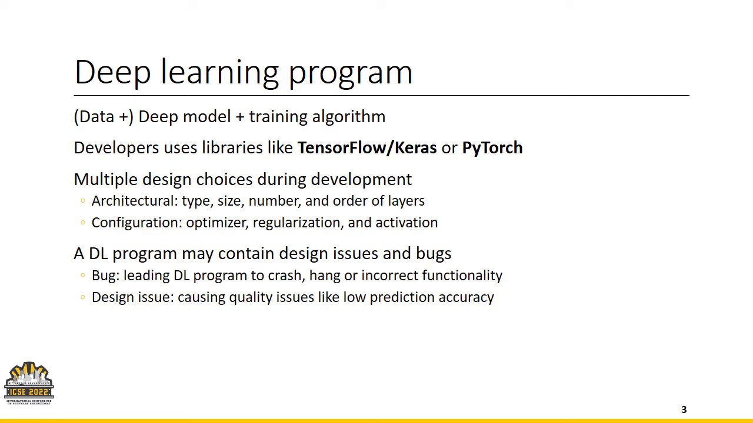During development, there are multiple design choices. For example, type, size, and order of the layers to indicate the architecture of the network, or to configure optimizer, regularization, and activation functions. Like any other software, deep learning programs may contain design issues and bugs. A bug may lead the program to crash, hang, or behave with incorrect functionality, while a design issue may cause some quality issues. Since the program still can be run, there might be some low prediction accuracies.